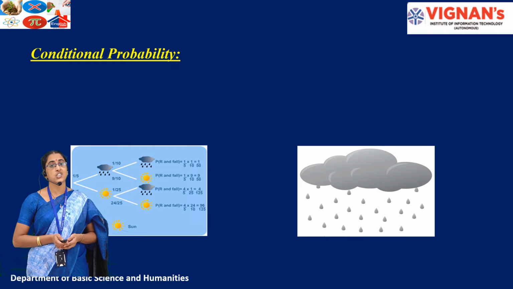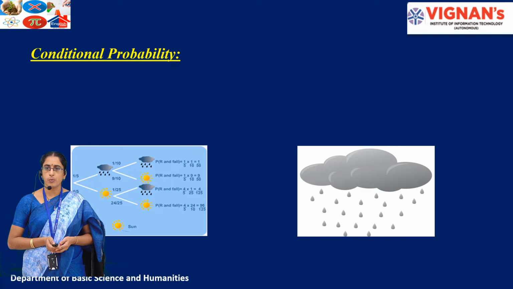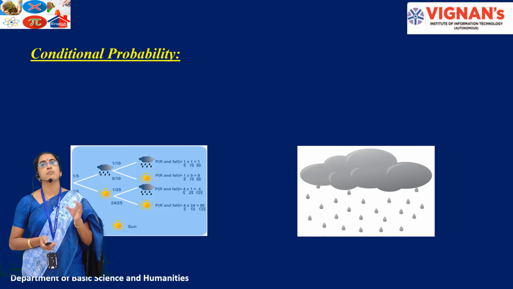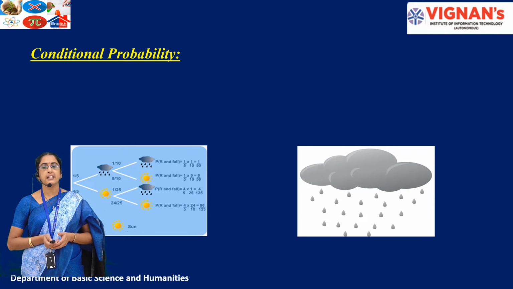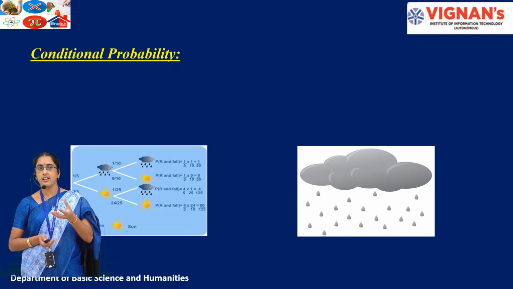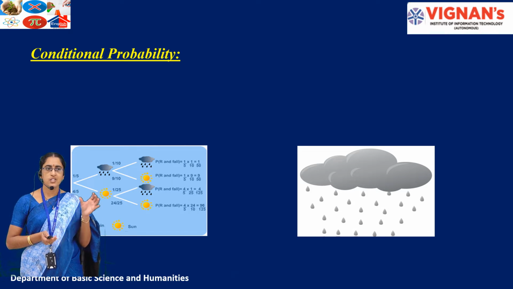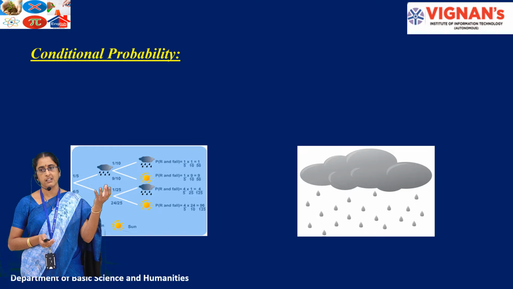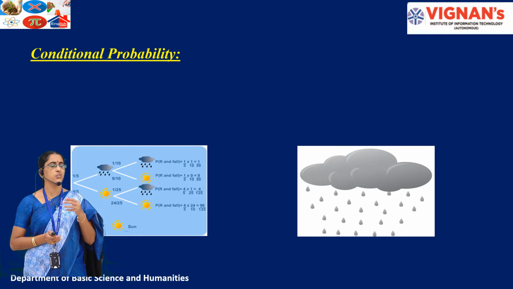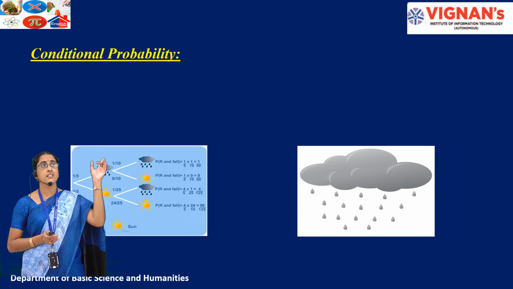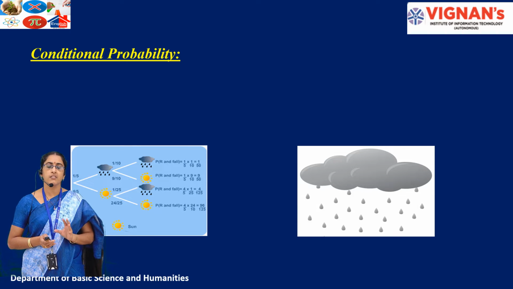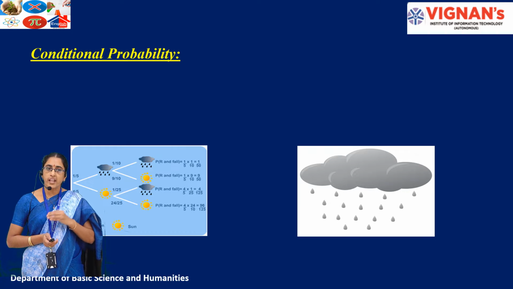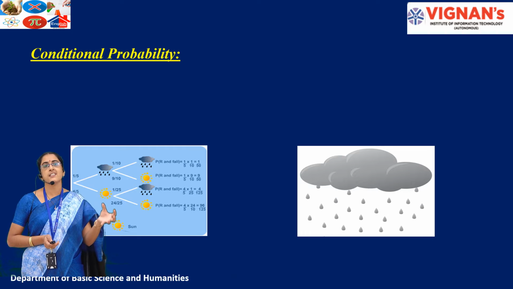Then next comes conditional probability. So what is conditional probability? The definition is there in the name itself: conditional. It means that for the happening of one event, there may be some condition. If you see the example here, the clouds are there and some rain is coming. If I consider the clouds as one event and the raining as another event, when will it rain? When the clouds have occurred in the sky. Similarly, we say that today it will definitely rain when the sky is fully cloudy. So clouds have occurred, which means one event is completed. Then the second event takes place, that is, the rain has started.